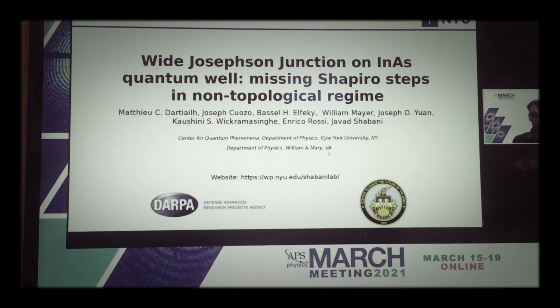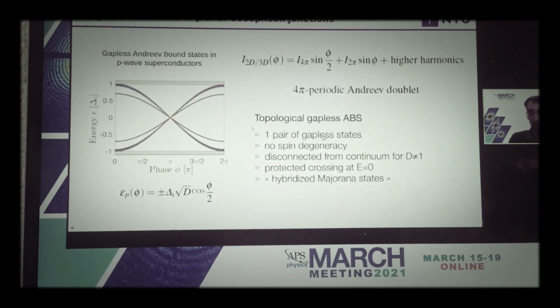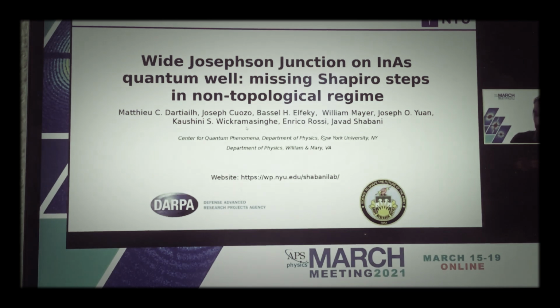So today I'm going to talk about Josephson junctions on indium arsenide quantum wells, and missing Shapiro steps in the non-topological regime, which is a slightly surprising situation since missing Shapiro steps are typically associated with 4-pi periodicity of the current phase relationship, which has been predicted to occur in topologically non-trivial materials.